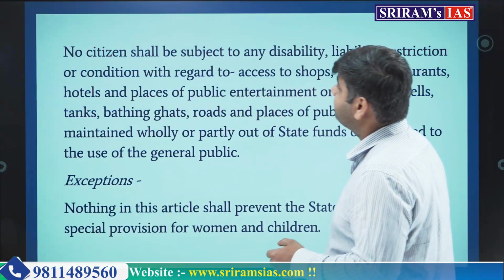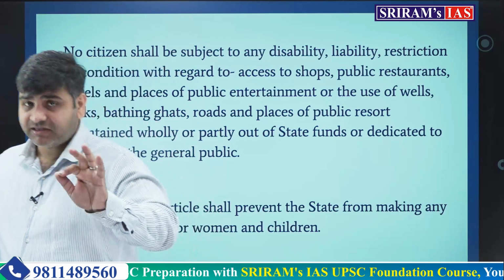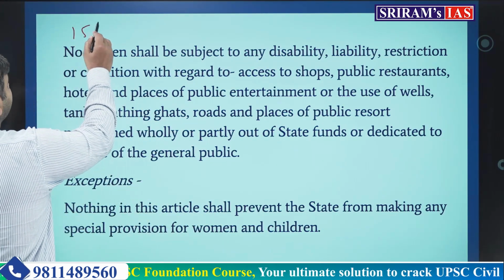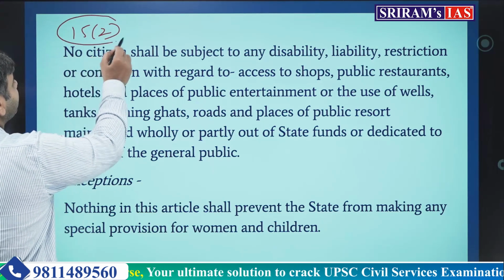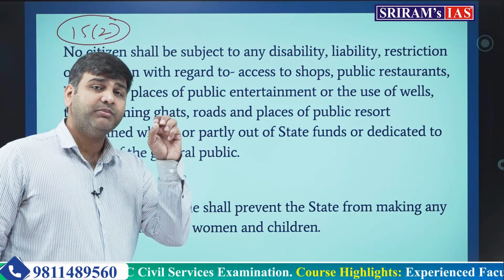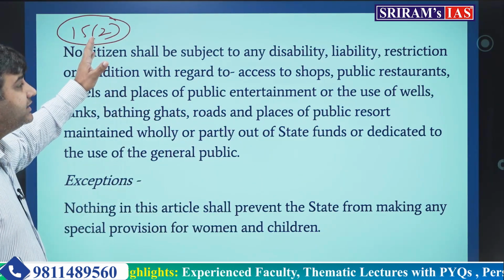Now if you see this, it is specifically written in clause number 2 of article number 15. Clause 1 says that there shall not be any discrimination on the basis of religion, race, caste, sex and place of birth. What does clause 2 say?